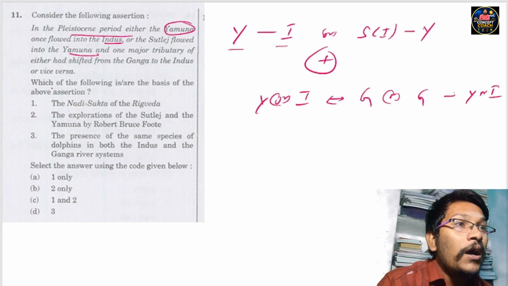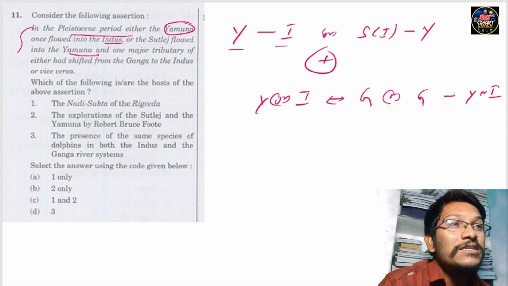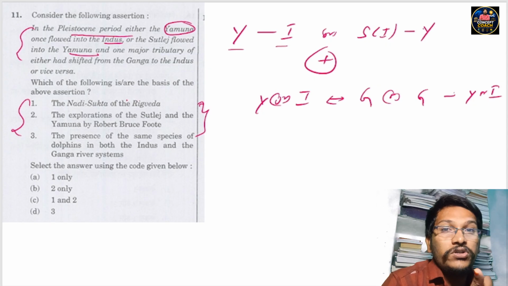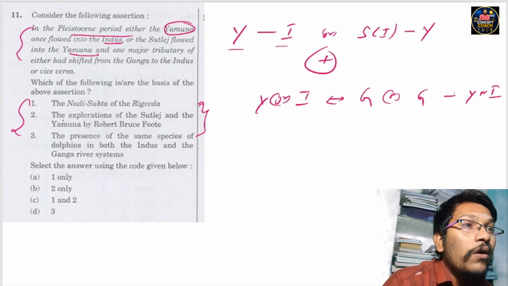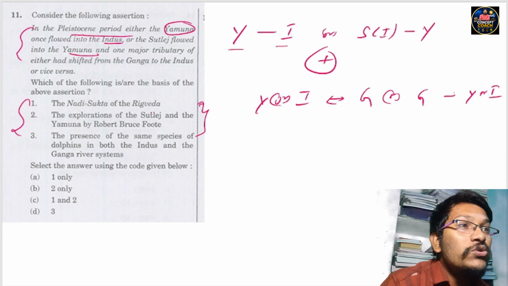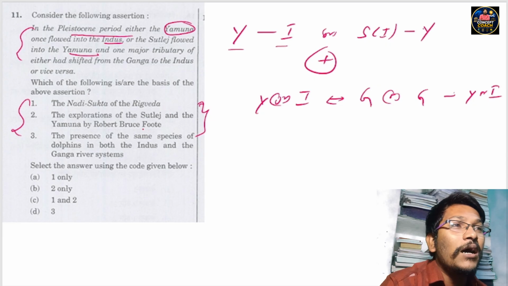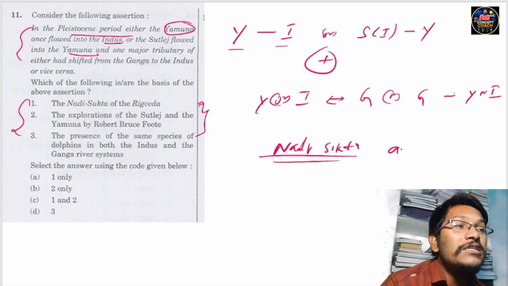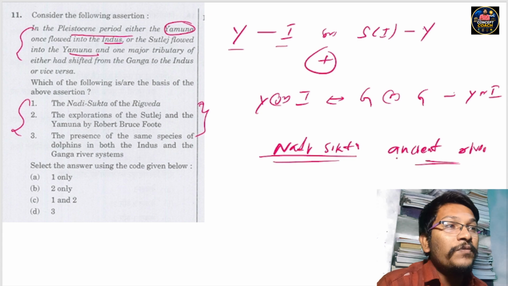Next, which of the following is or are the basis of the above assertion? Among these three statements, which statement supports this data? That is the actual question. The first statement is the Nadi Sukta of the Rigveda. Is this statement coming from the Nadi Sukta of the Rigveda? No, because the Nadi Sukta in the Rigveda only explains the ancient river names.